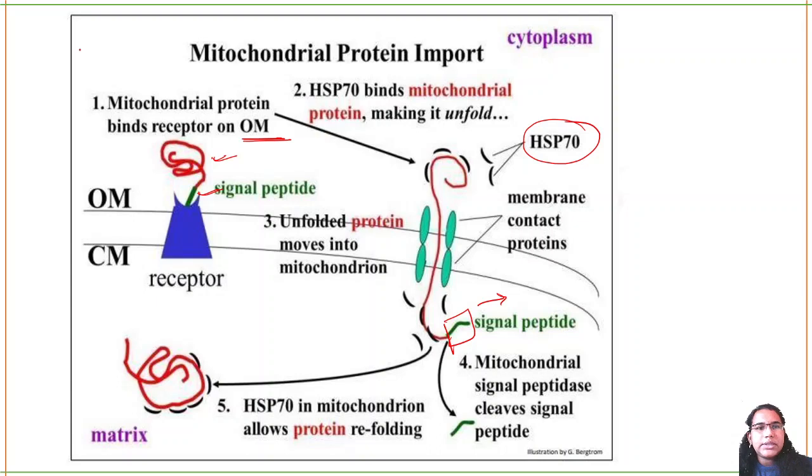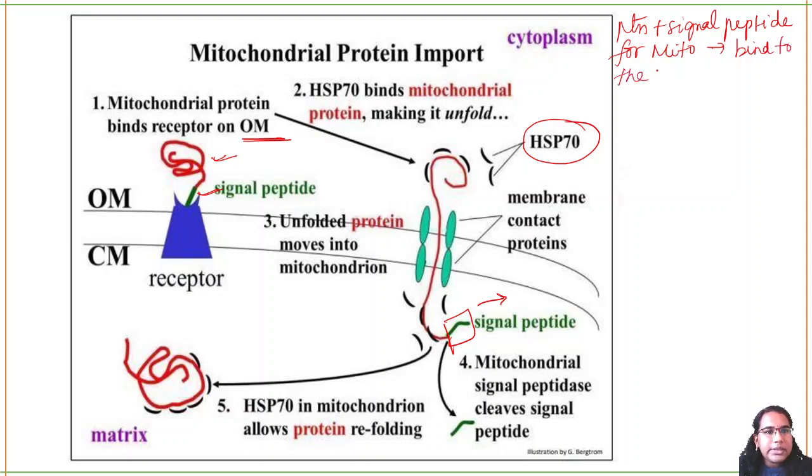So step by step: the protein that has the signal peptide for mitochondria will go and bind to the receptor present on the outer membrane of mitochondria.